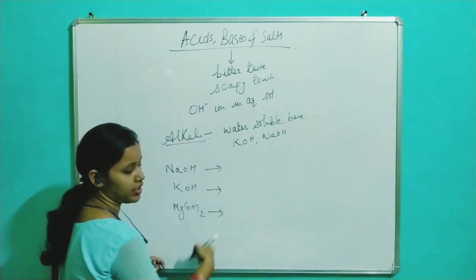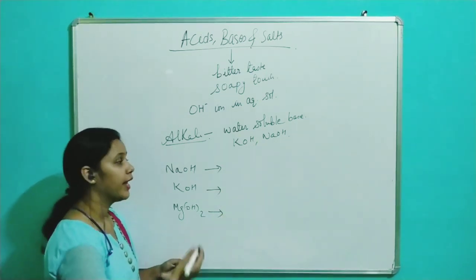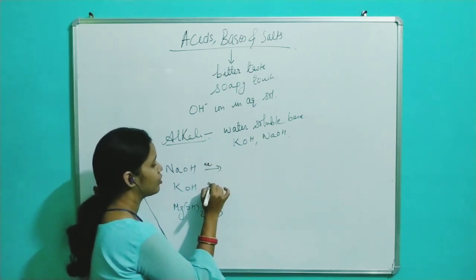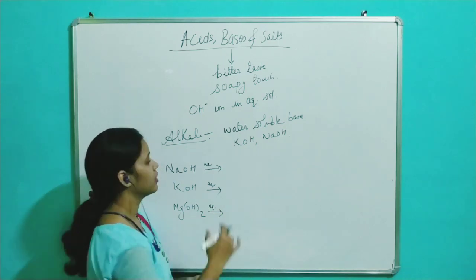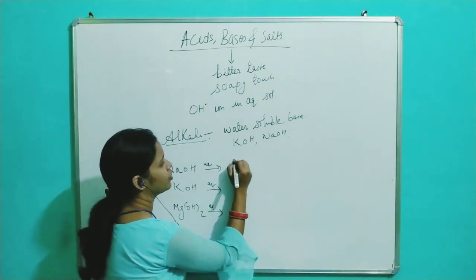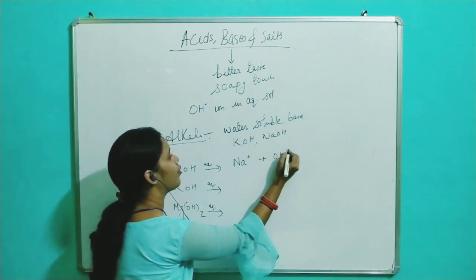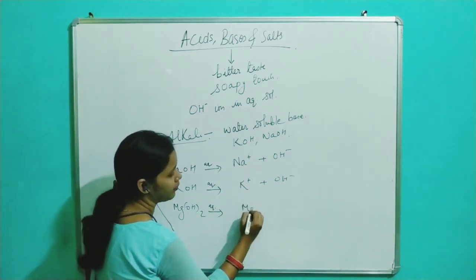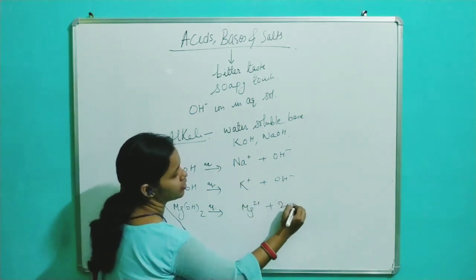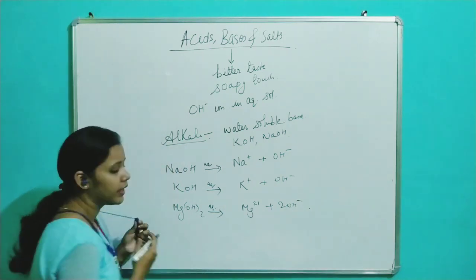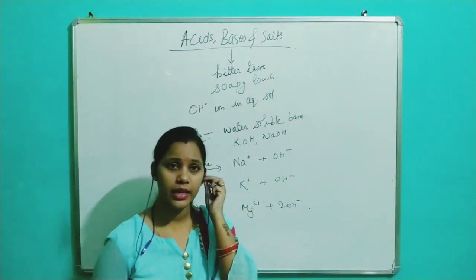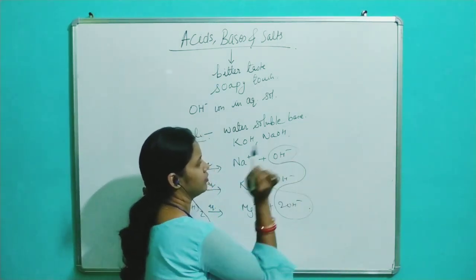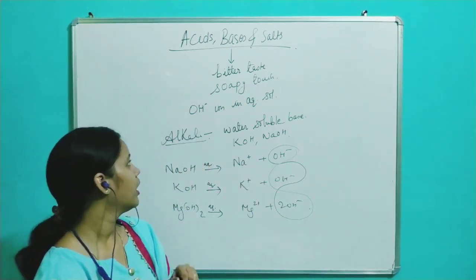NaOH, KOH and Mg(OH)2. Just like acids, all these bases in the aqueous solution dissociate to give OH minus ion. They give Na plus and OH minus ion, K plus and OH minus ion, and Mg 2 plus and 2 OH minus ion. So here again we see that bases give OH minus ion in their aqueous solution. This is the common thing in bases.